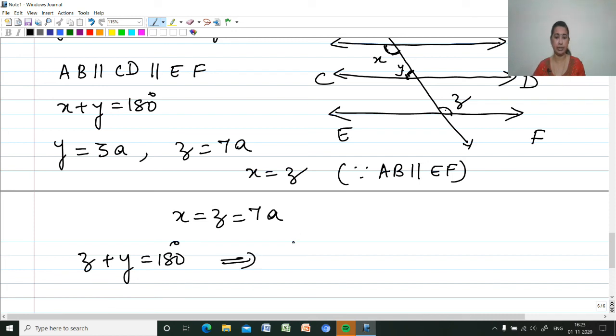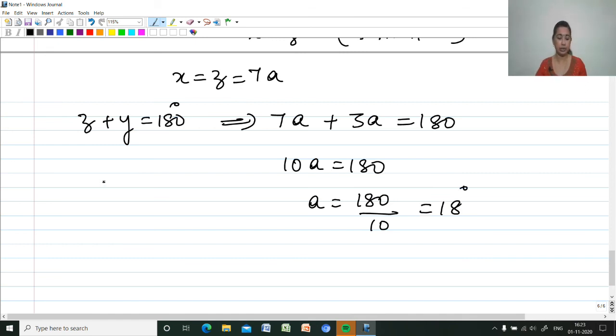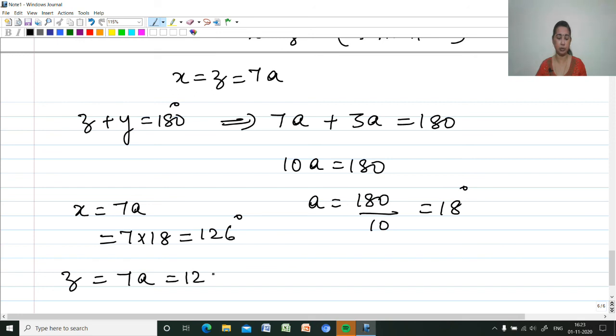Z is 7a plus Y is 3a equals 180, or 7a plus 3a is 10a equals 180, or a equals 180 by 10, which is 18. So each angle we can find. X is equal to 7a, that is 7 into 18, which is 126, the same as Z. Z is also 7a, equal to 126.